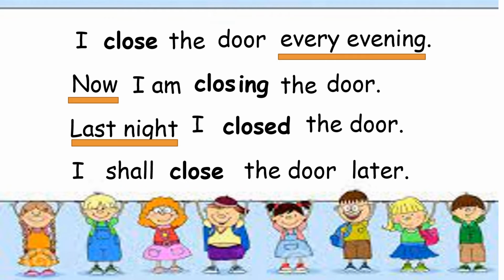Now, for the fourth sentence, I shall close the door later. So this one is in the future. That's why the time indicator is later. So we use shall close. So again, if the time indicator is in the future, we use the original form of the verb. We add either shall or will. If the sentence begins with I, we use shall. But if the sentence begins with he, she, it, they, you, singular and plural nouns, we use will.